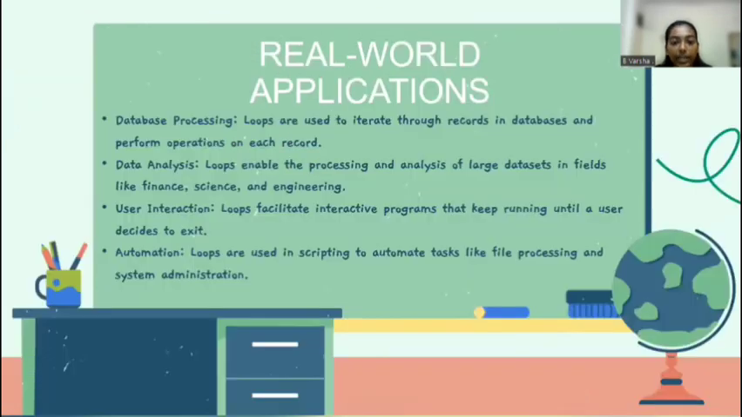Coming to real-world applications, database processing. Loops are used to iterate through records in a database and perform operations on each record. Data analysis. Loops enable the processing and analyzing of large data in fields like finance, science, and engineering. User interactions. Loops facilitate interactive programs that keep running until a user decides to exit. Automation. Loops are used in scripting to automate tasks like file processing and system administration.